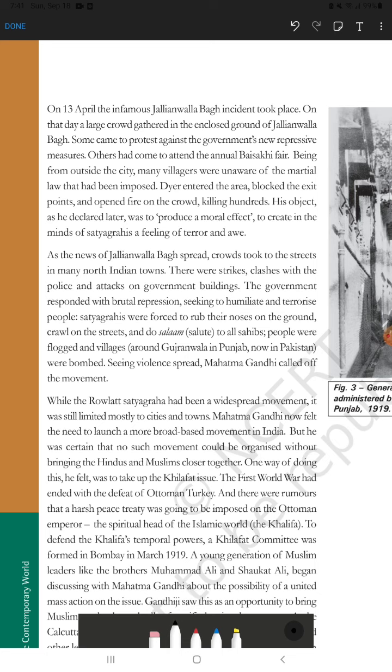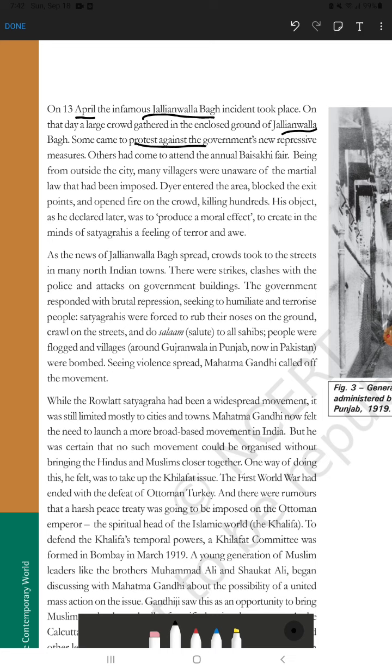What is the Jallianwala Bagh incident, or how did it happen? On 13th April, the infamous Jallianwala Bagh incident happened. So you will start with the enclosed ground of Jallianwala Bagh in Amritsar, Punjab. Many people gathered. Why? There are two reasons.